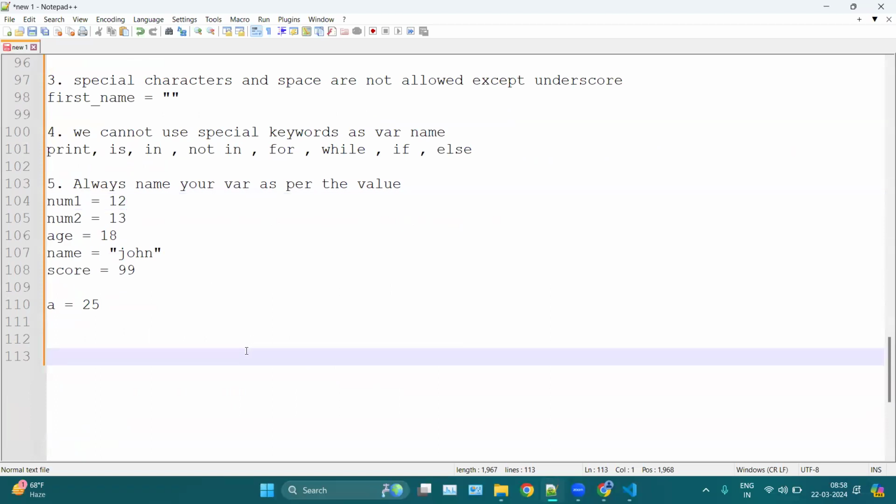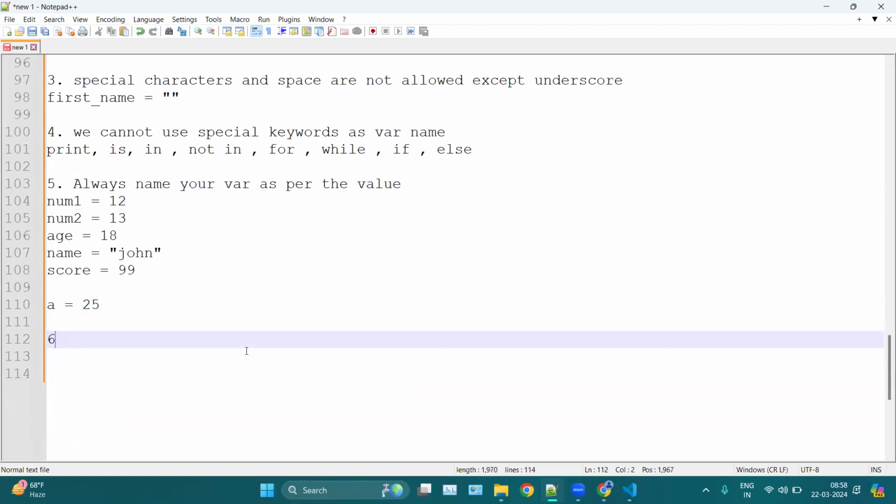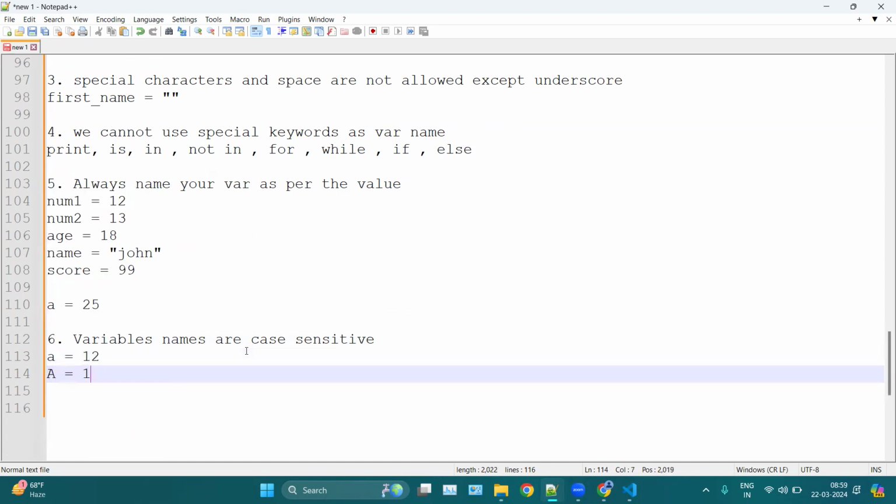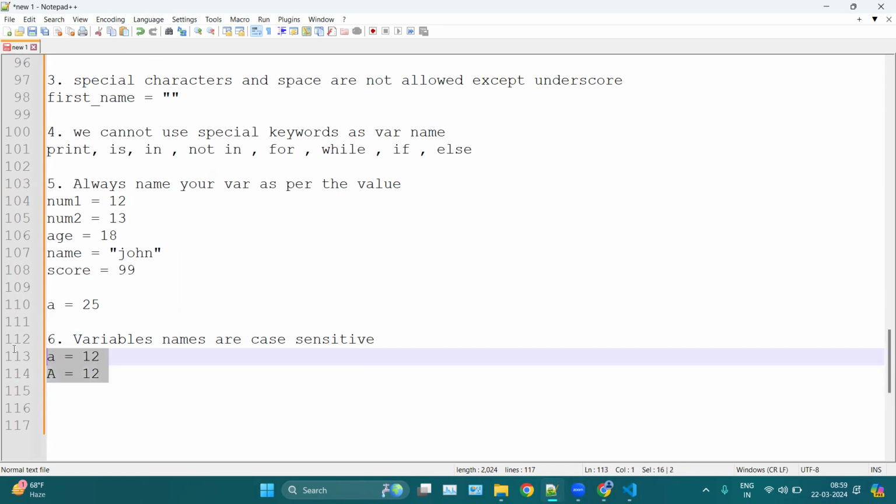One more thing here. Variable names are case sensitive, which means uppercase and lowercase are different here. For example, a equal 12 and uppercase A equal 12 are different variable names.